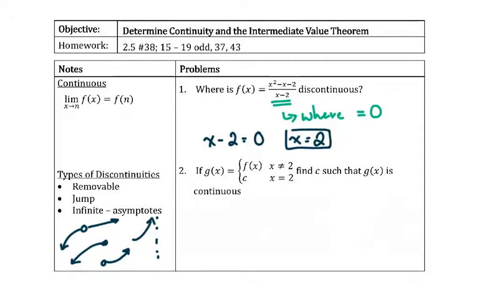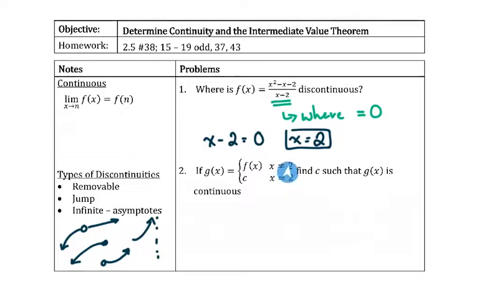A very common type of AP question about continuity is something that's piecewise, meaning that we have one function here and a second that have two different conditions. So if g of x is equal to f of x when x does not equal 2, so we've got our function here.